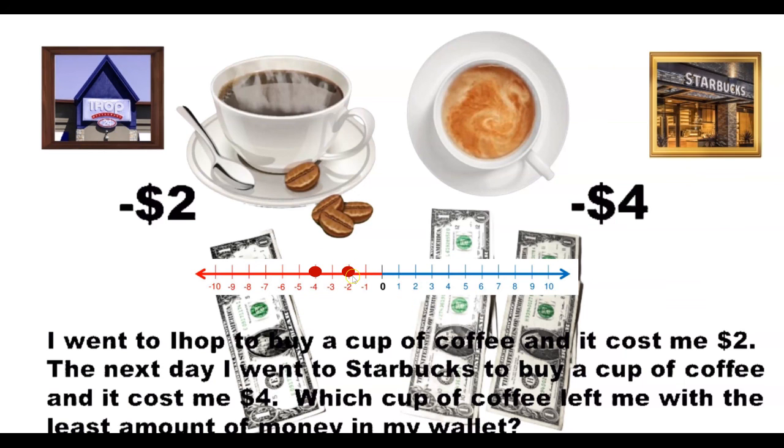So we have -2 and -4. This -4 is further from the 0, so that's the least amount. But that would cost me the most from my money because I'm having to pay -4. I'm having to pay, that's what the negative is, $4 instead of having to pay $2. That's going to leave me the least amount of money in my wallet.